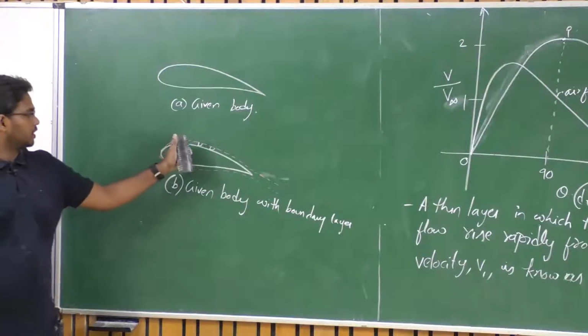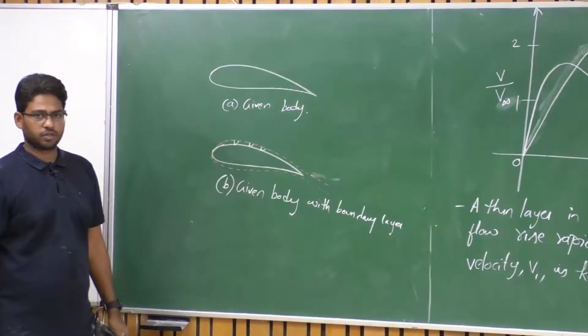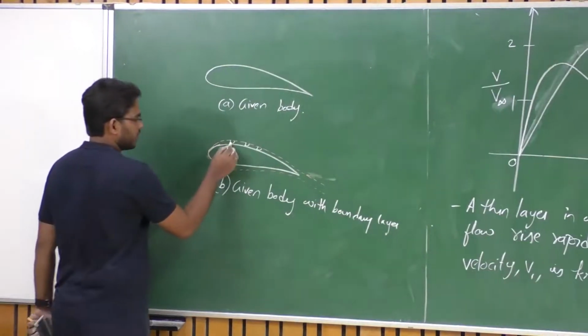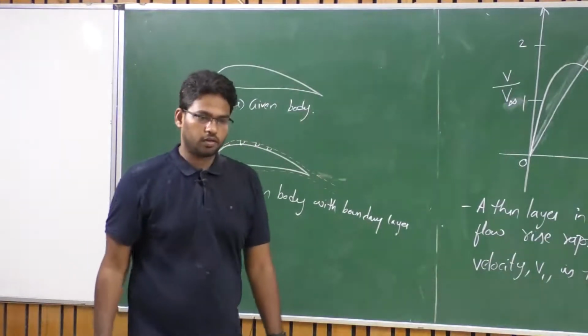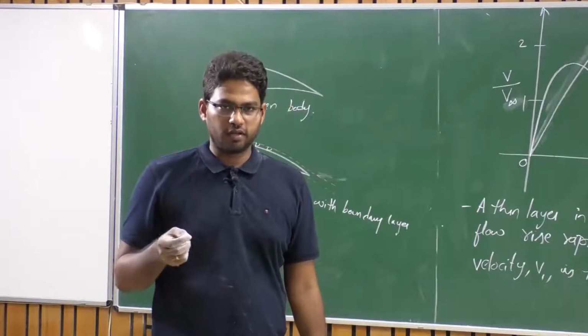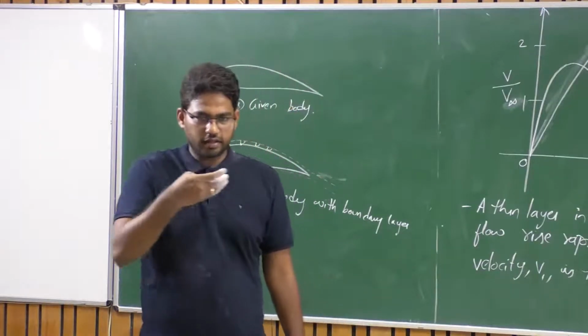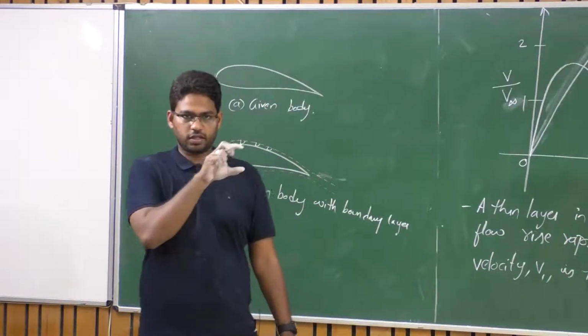So the velocity keeps changing from 0 to free stream velocity, right? And when you say 0 velocity, what do you mean by that? Are you not bringing the particle of mass m to rest at that particular point? Isn't it? So is it nothing but you are accumulating mass, isn't it? Am I correct or not?